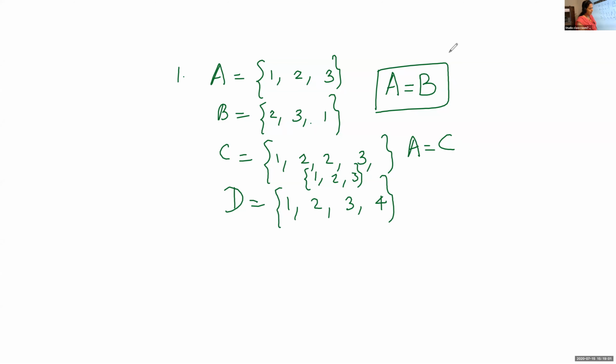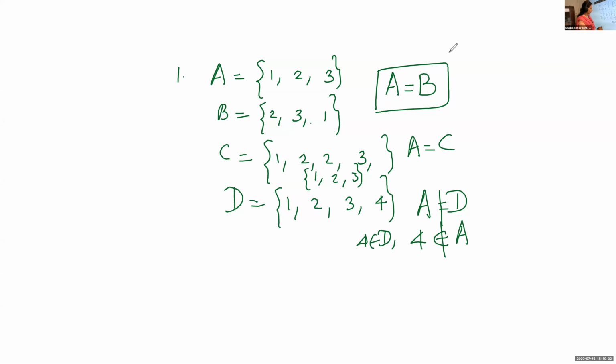Is it clear, Nia? Yes, ma'am. Now tell me, Nia, what about A and D? Whether the set A is equal to D? No. Why? Give the reason. 4 does not belong to set A. Very good. 4 is not an element in A. 4 belongs to D. 4 is an element in D, but 4 is not an element in A.